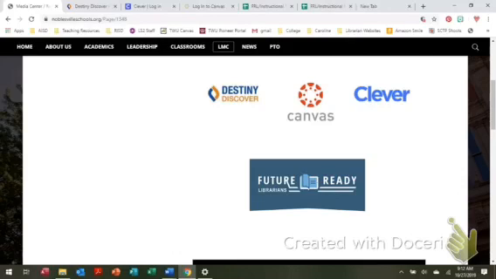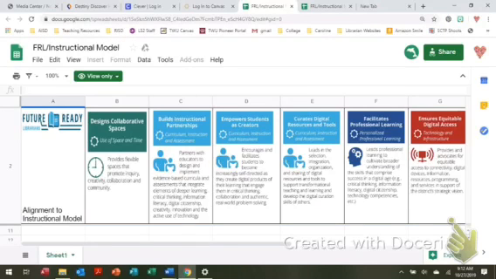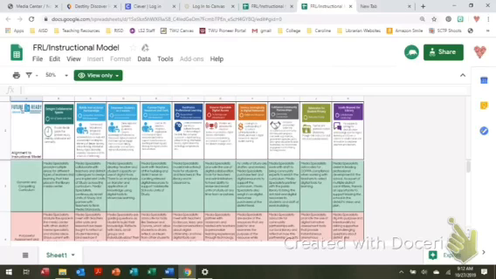Finally, the inclusion of the link to the Future Ready Librarian Google Sheet is an awkward choice. It is not something that would be typically considered beneficial for the students, since its intended audience is educators, administrators, etc. In general, this information could be overwhelming to students, parents, and community members. Similarly, the formatting of the sheet is incorrect, making it hard to read, difficult to navigate, and analyze the information it contains. You have to minimize it to a font view only of 50% in order to read it. So removing that instructional model and placing it on a district level website would be a more effective use of this information.